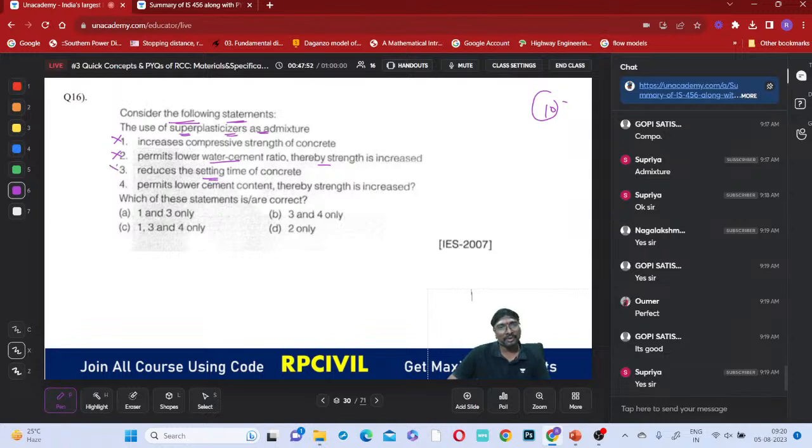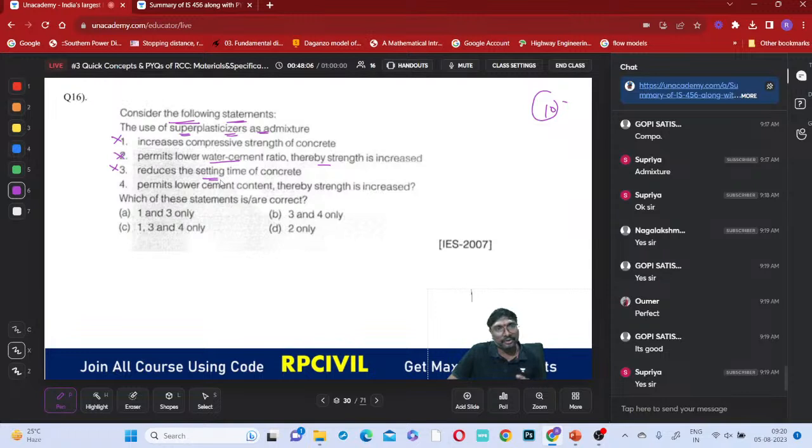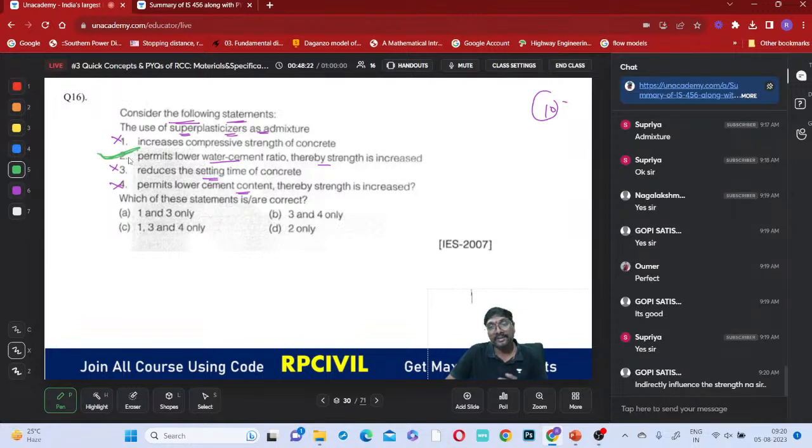Reduces setting time? No, those are called retarders. But here, approximately which one can be selected? The second one can be selected, no? Permit, if you observe for a while, that is also wrong. They will not reduce the setting time. Permits low cement content, so it is not like that. So no option is 100% perfect. Which one is nearest to a correct answer? Plasticizers will allow the low water cement ratio only, no? Yes, indirectly we are telling.